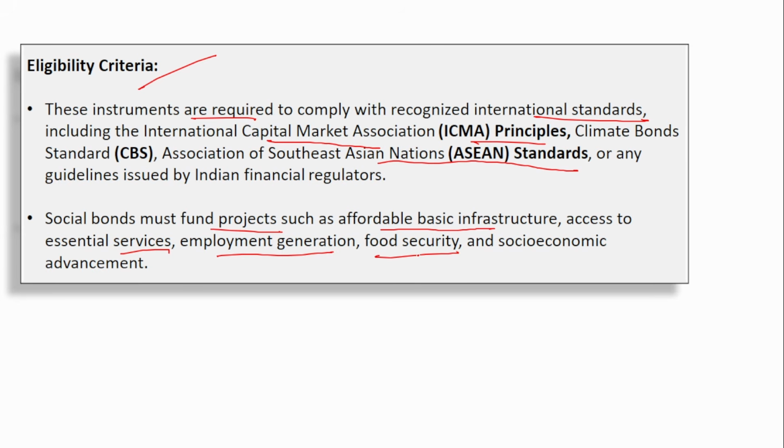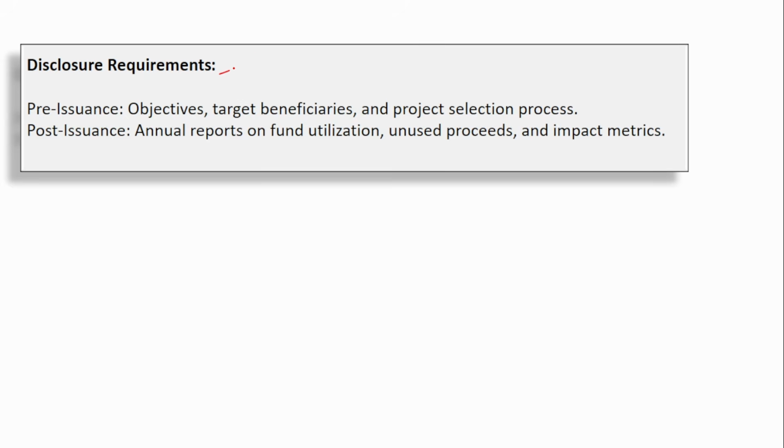This is where the social bonds money should be put into use. Next is disclosure requirement. What should be disclosed to the public? That is to the investors who are investing their money. So before issuing, what should be done? The objective. What is the purpose of the bond? Target beneficiaries and the project selection process. All this should be mentioned.